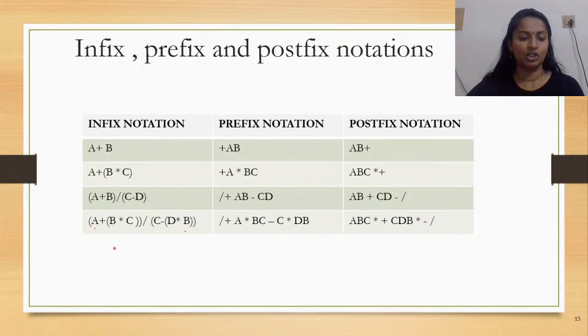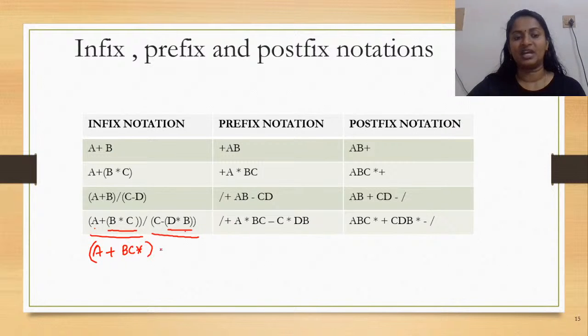Okay, the last expression. Now we already have parentheses to show that this is the innermost expression and here the outermost expression. In this case again this is the innermost expression and this is the outermost expression. So only after evaluating the one in the parenthesis can we check for the other priority. So in this case let us first assume the conversion to postfix. So how would this appear? A plus BC asterisk, right, slash C minus DB asterisk, right?